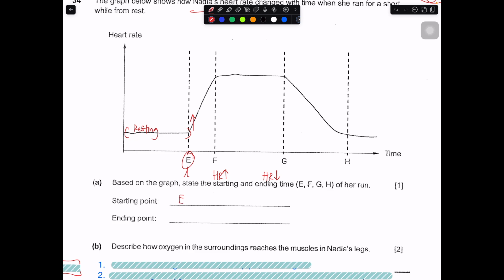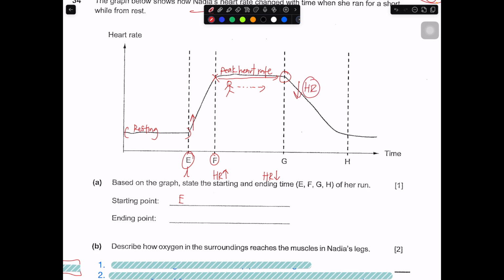When it increases until a certain point, at F, this is the peak heart rate. But will this be the time that she stopped running? No. This is not the time where she stopped running. In fact, this is the time where she continued to run. When did she stop? She stopped here, because at the moment G is at, the heart rate starts to decrease.